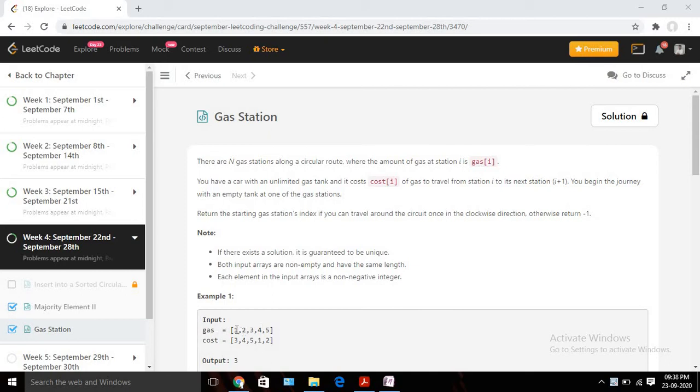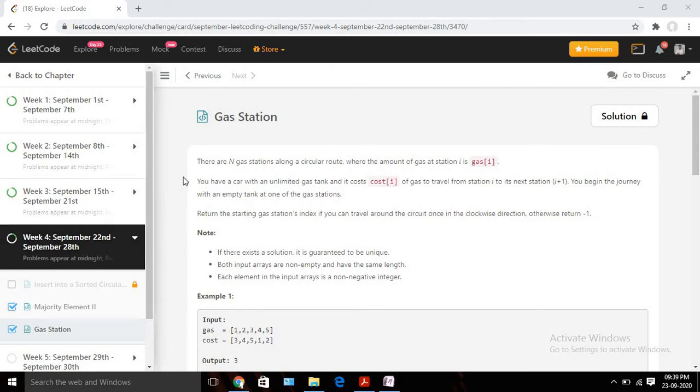Starting point means, suppose I am starting from the first position, and I will traverse all the given gas stations, and if I am able to come back to the starting point, that means we can traverse all the points and come back to the starting point using the given gas. In that case we need to return the starting point value, and if it's not possible to traverse all the points, then we need to return -1.